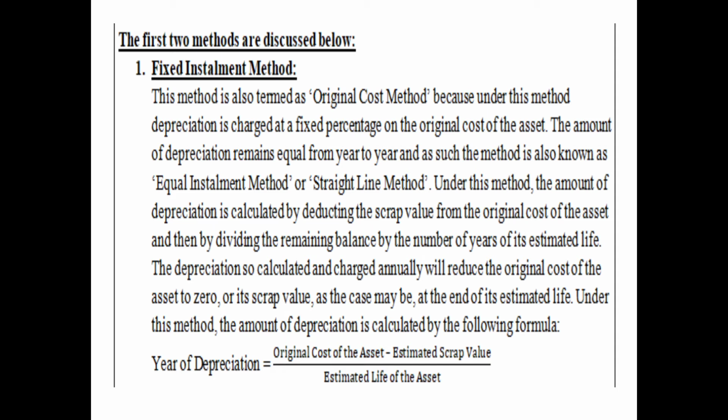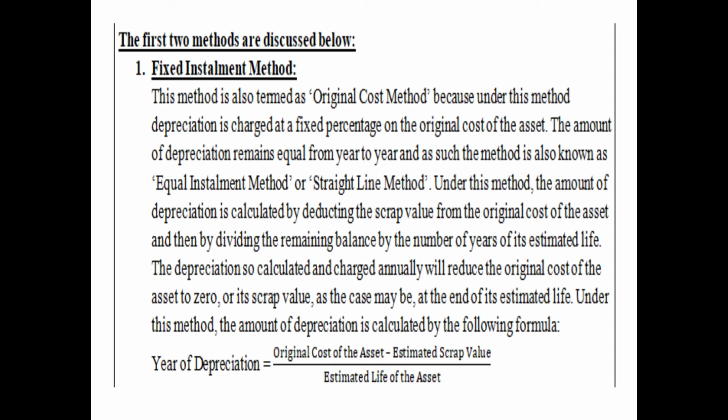So this method is also termed as the original cost method. Either we can say fixed installment method or original cost method, it means the same. Because under this method, depreciation is charged at a fixed percentage on the original cost of the asset, as we have discussed just now. The amount of depreciation remains equal from year to year. Why? Because obviously the rate of depreciation is the same, and every year it is charged on the original cost, and the original cost will remain the same.